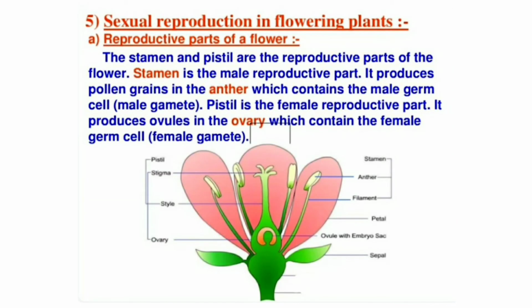Sexual reproduction in flowering plants. The stamen and pistil are reproductive parts of the flower. Stamen is the male reproductive part. It produces pollen grains in the anther, which contain the male germ cell, the male gamete. Pistil is the female reproductive part. It produces ovules in the ovary, which contain the female germ cell, the female gamete.